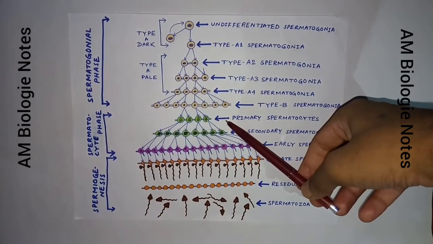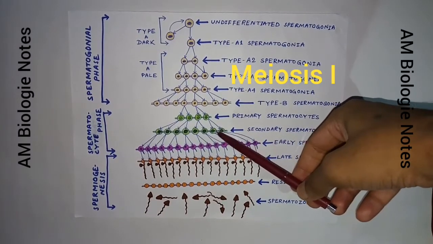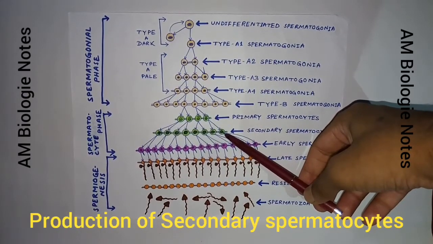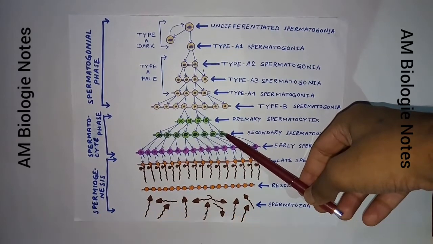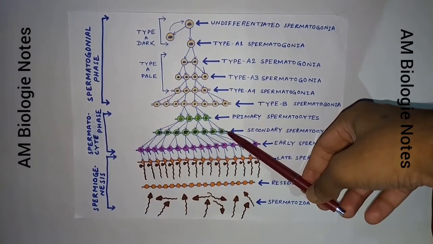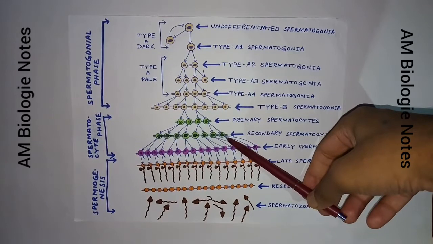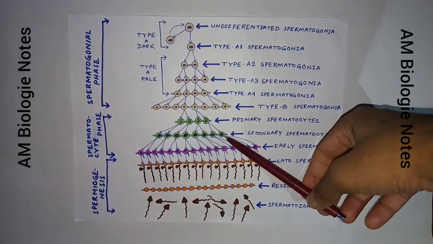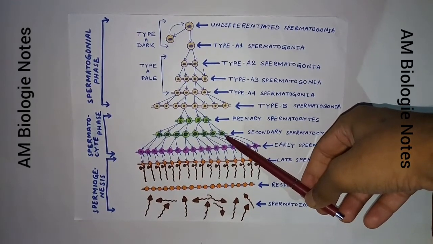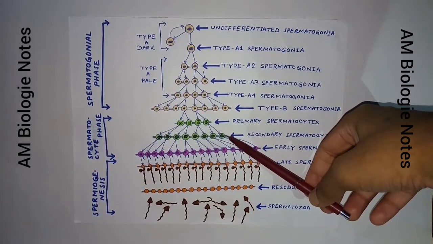Now, the primary spermatocytes enter meiosis 1, or the first meiotic division. As a result, secondary spermatocytes are produced. Due to meiotic division, the secondary spermatocytes contain the haploid number of chromosomes, 1n, and the amount of DNA becomes half, that is from 4D to 2D. So, the secondary spermatocyte is characterized by the haploid number of chromosomes 1n and 2D amount of DNA.